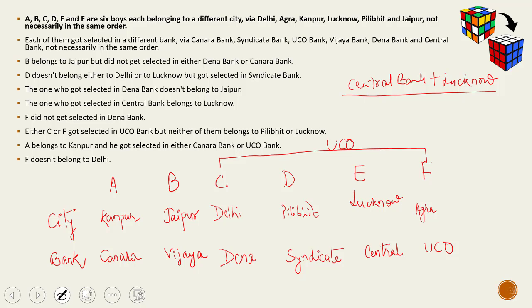I hope it is clear how you have to use the useful information, useful data, and the negative data. I'll repeat again, it is extremely critical to note down the negative data in the question. Let's solve one more problem.